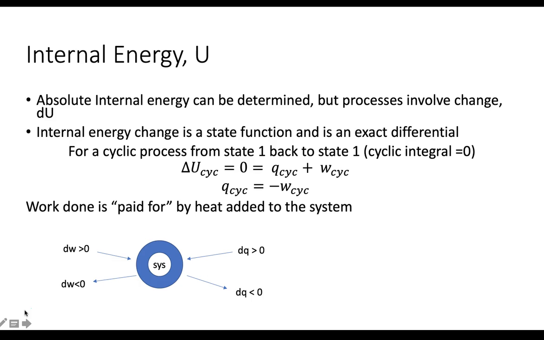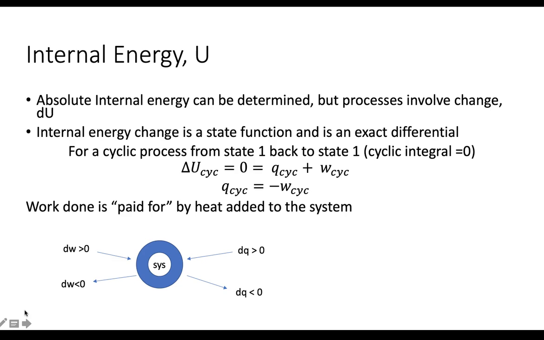Okay, so we go to internal energy. U is what we're going to use. Sometimes some textbooks will use E. I tend to use U. I think your textbook uses U as well for internal energy. So the absolute internal energy, if we were to figure out all of the nuclear forces that are binding all the mass together and so forth, we could calculate an internal energy for any particular molecule or atom. But we're not interested in the absolute internal energy.